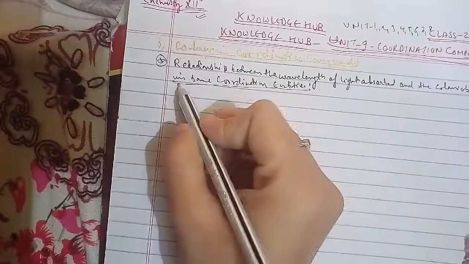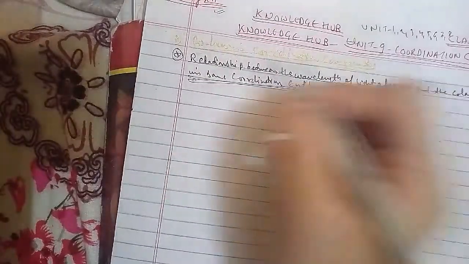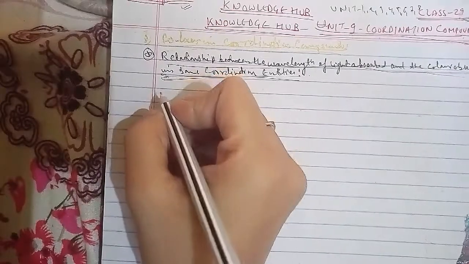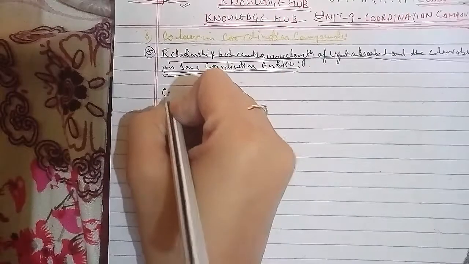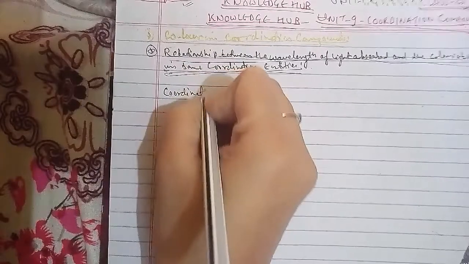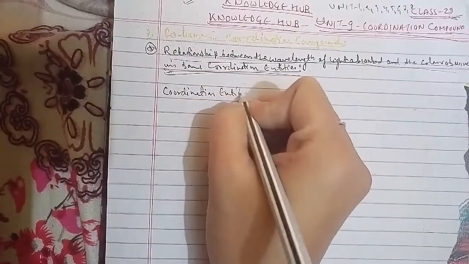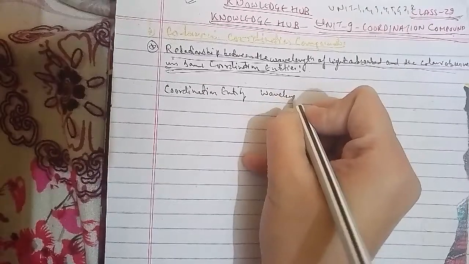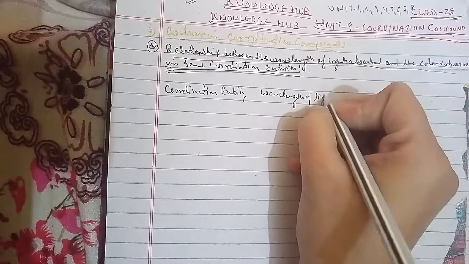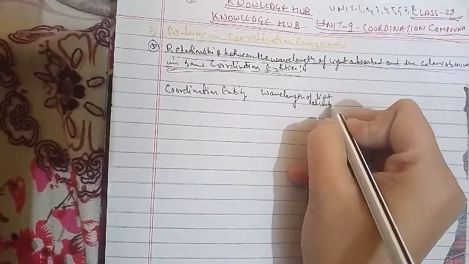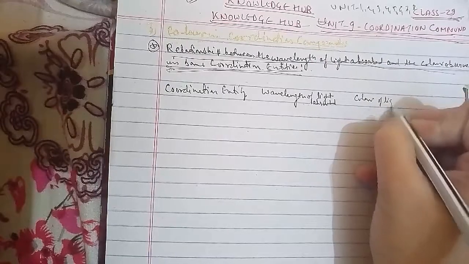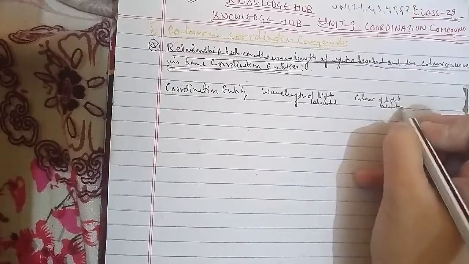We'll go ahead with the table. First is the coordination entity, another is the wavelength of light absorbed in nm, then the color of light absorbed, and the color of the coordination entity.